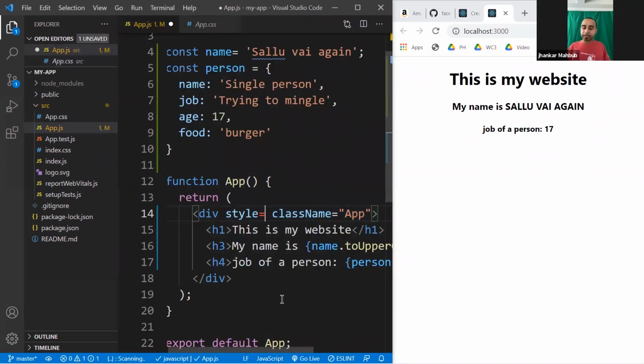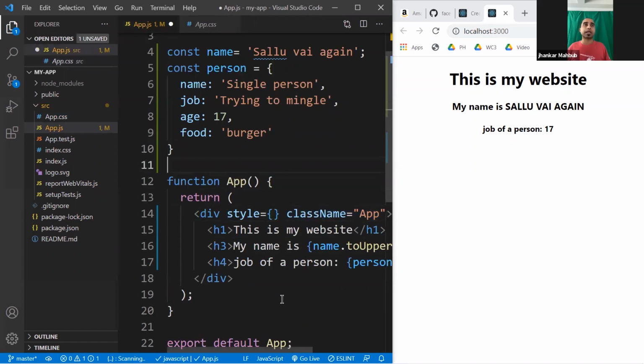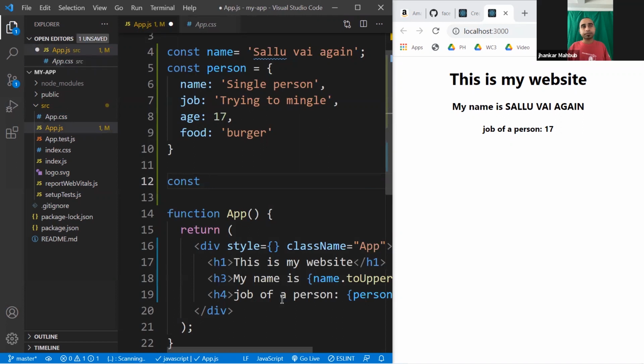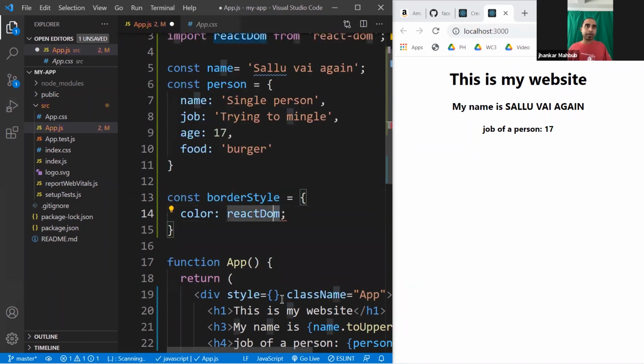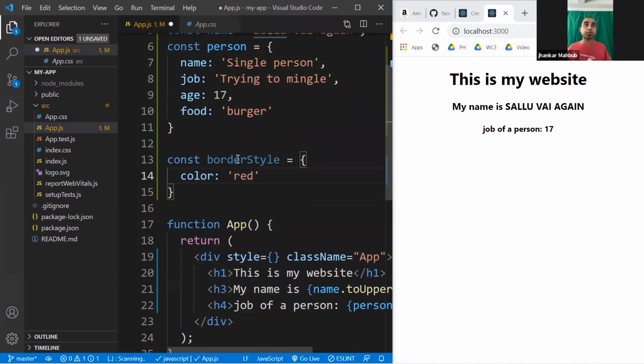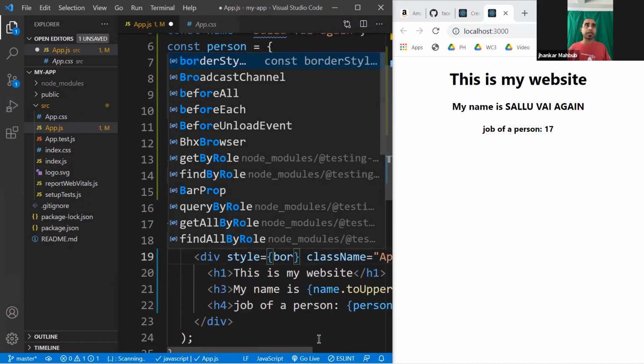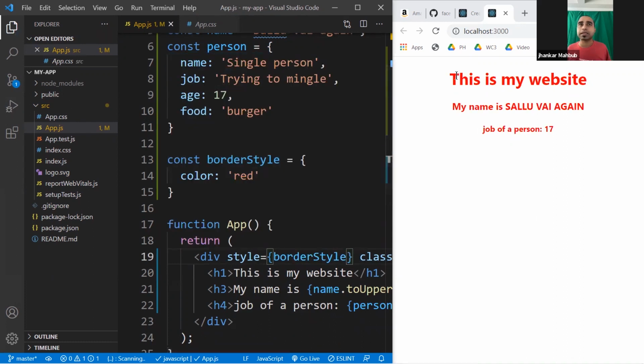There are two different ways you can write a style. One way is here, for example, a constant borderStyle. For this borderStyle, you can write any valid CSS, but in terms of JavaScript. So for example, color: you put red, and since this is a string, you put quotes around it. If you use this borderStyle here and save, you'll see the style changes.